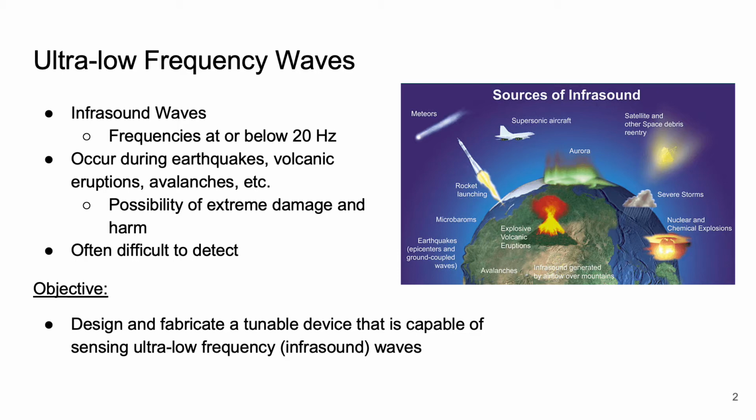Ultra-low frequency waves are also commonly referred to as infrasound waves, and they are those with frequencies at or below 20 Hz. Infrasound waves often occur during earthquakes, volcanic eruptions, avalanches, and many other naturally occurring events, as you can see in the schematic on the right with the sources of infrasound. Infrasound waves have the possibility of causing extreme damage and harm to not only structures and buildings, but also to humans. They are oftentimes very difficult to detect as well.